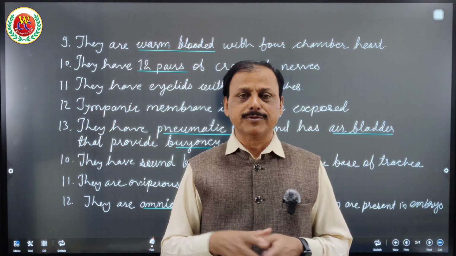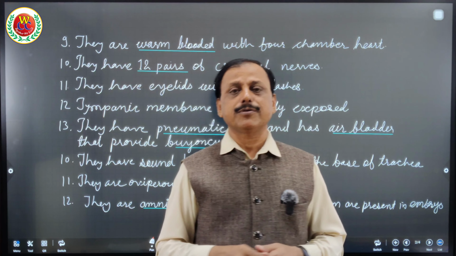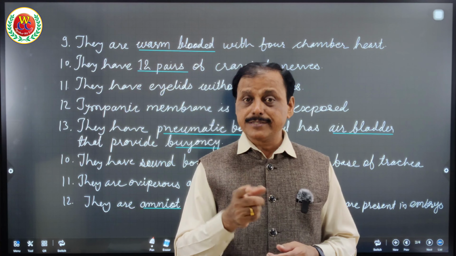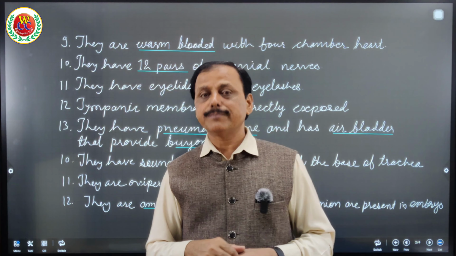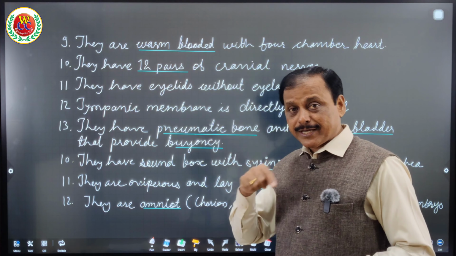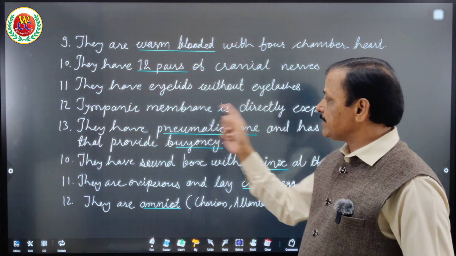So question can be asked, one of the following sets of phylum or organism, they have 12 pairs of cranial nerves. So reptiles, birds and mammals, they have 12 pairs of cranial nerves. They have eyelids without eyelashes. Mammal has eyelids with eyelashes. So please remember this one.